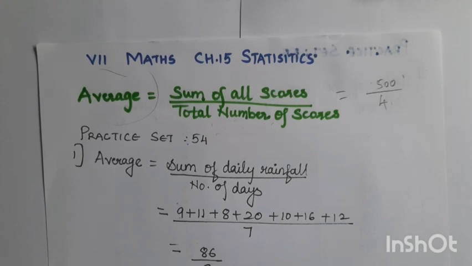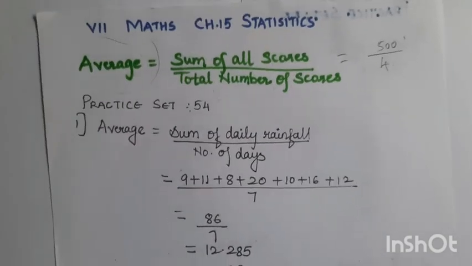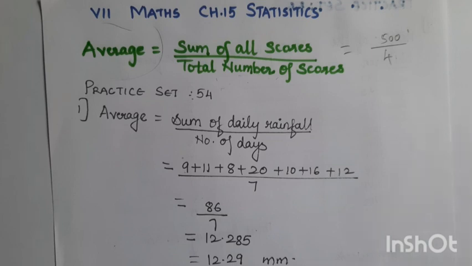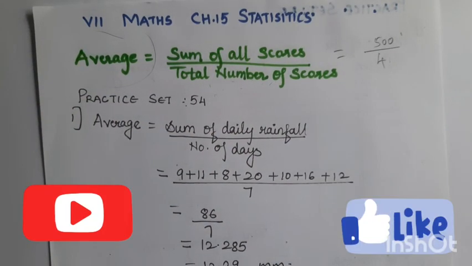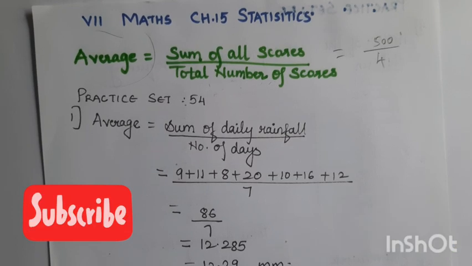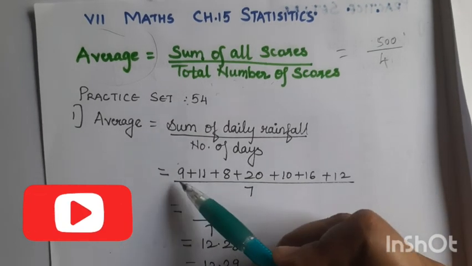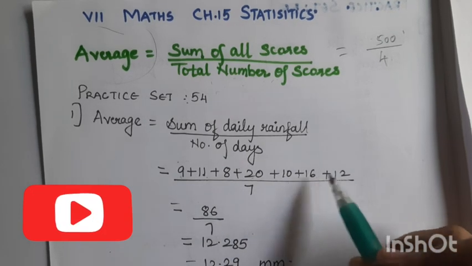Now let us see practice set 54. First question, the daily rainfall for each day of a week in a certain city is given in millimeters. Find the average rainfall during the week. They have given us the daily rainfall and we have to find its average. So what are we going to do? We are going to add them: 9 plus 11 plus 8 plus 20 plus 10 plus 16 plus 12.